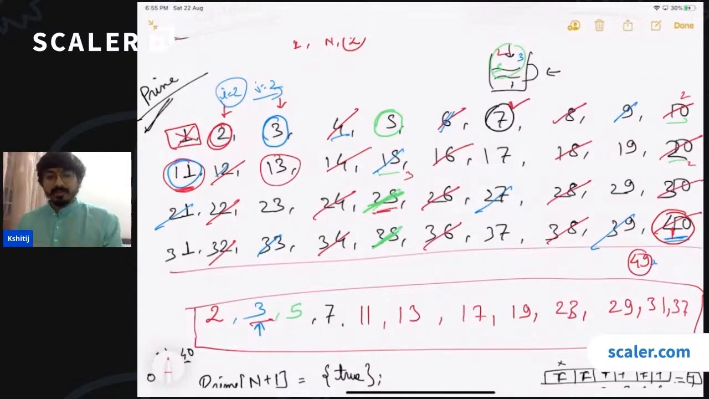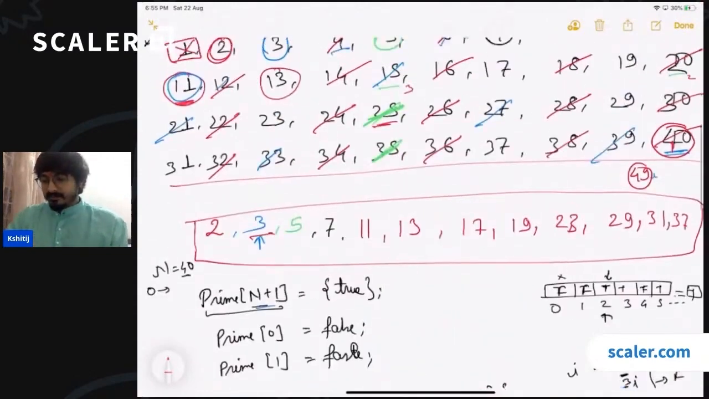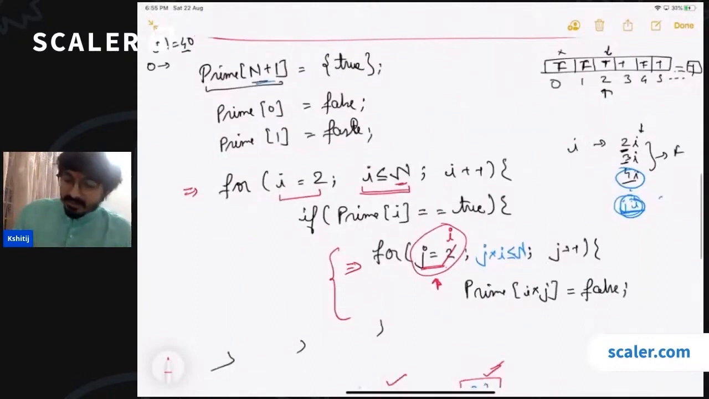So what should be the maximum value? The maximum value till which we can go is i square. So i can never go beyond square root n, right? Because the last number here would have been cut when i becomes square root n, right? So this n can be turned to square root n.